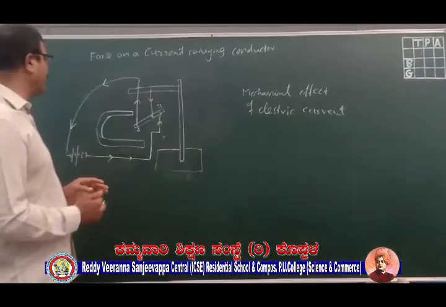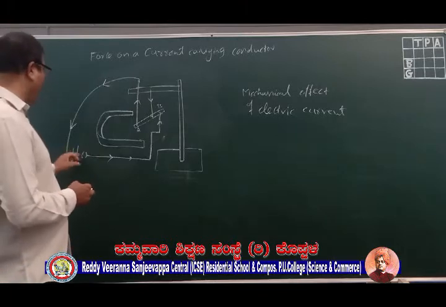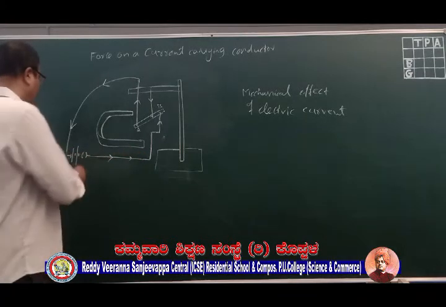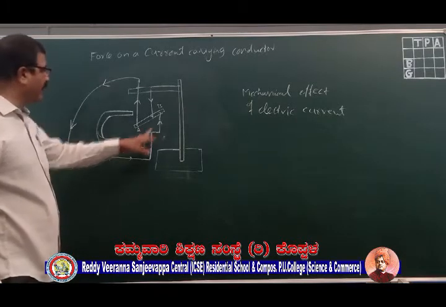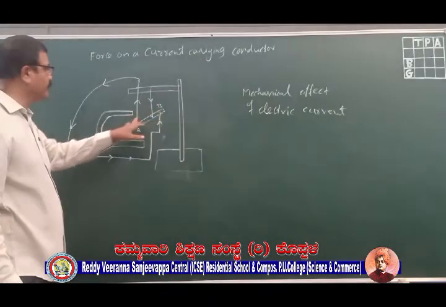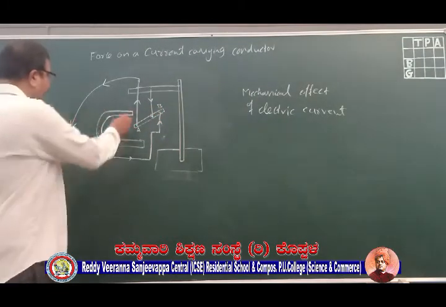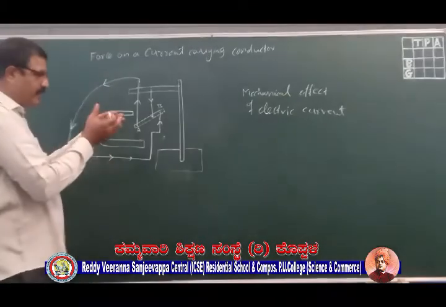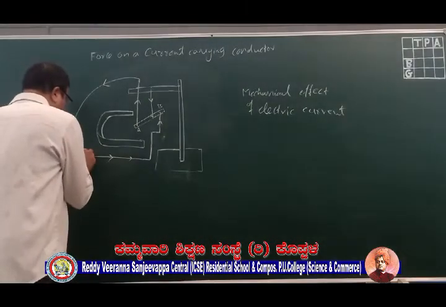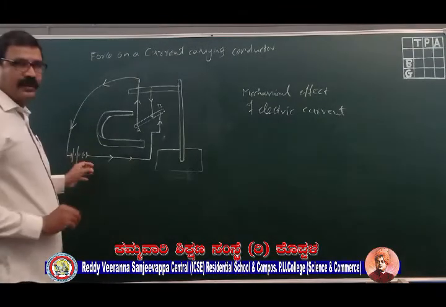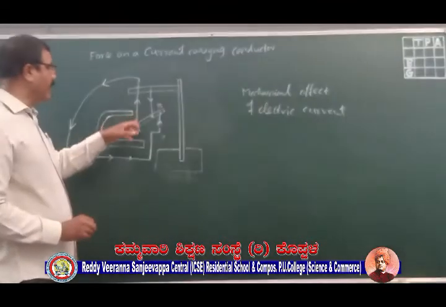To understand that, I have drawn a simple figure here, where we have a source of electricity which I have connected to a conductor AB. I have placed this conductor near a permanent magnet. I have shown the key as a dotted line here. When I close the key, what will happen?